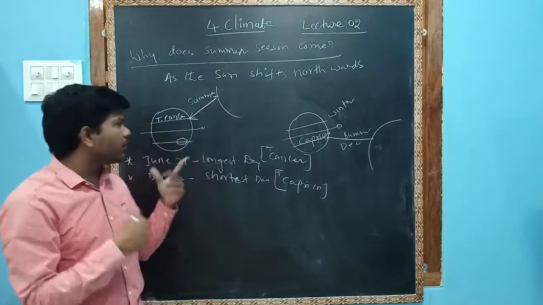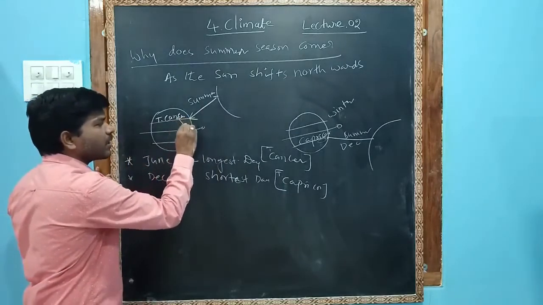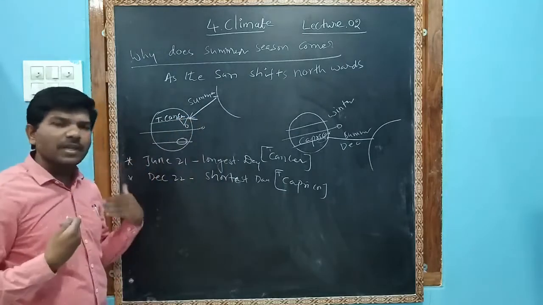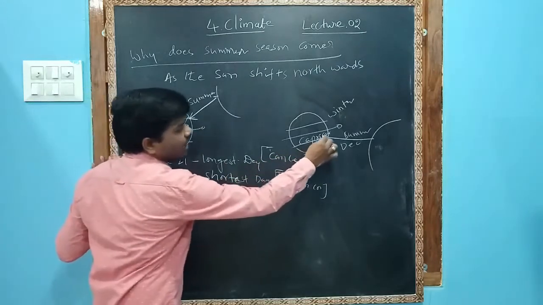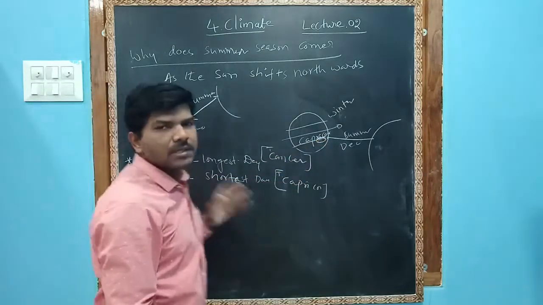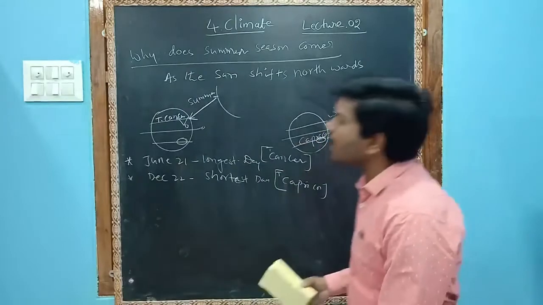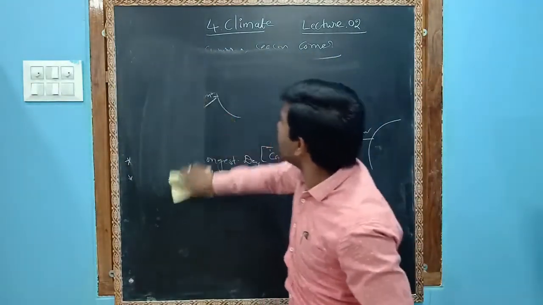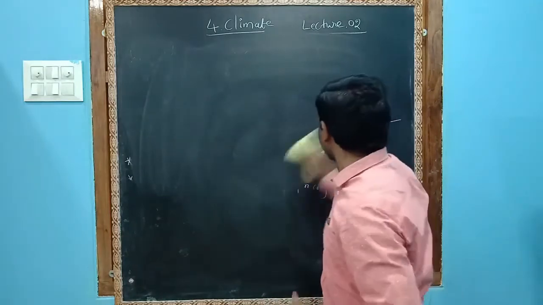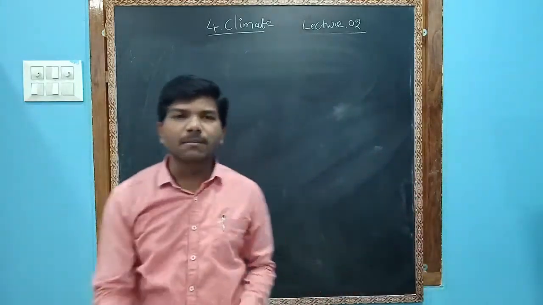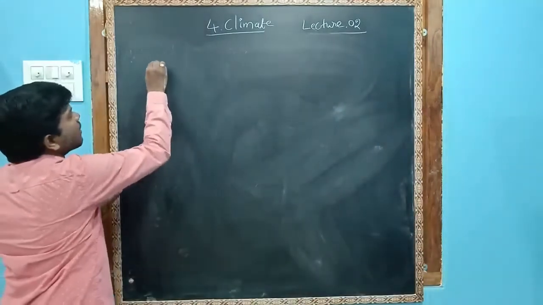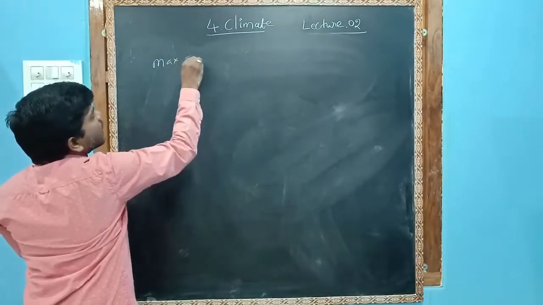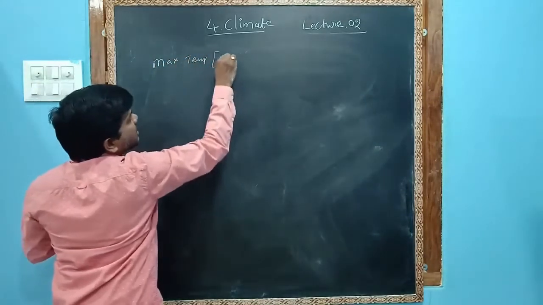It is summer for us because India is located here, and we feel summer. When Australia is located here, they feel summer. So this is the reason summer occurs. Hope you understand. Now, what are the weather variations and conditions in summer? The maximum temperature in summer is usually in March.